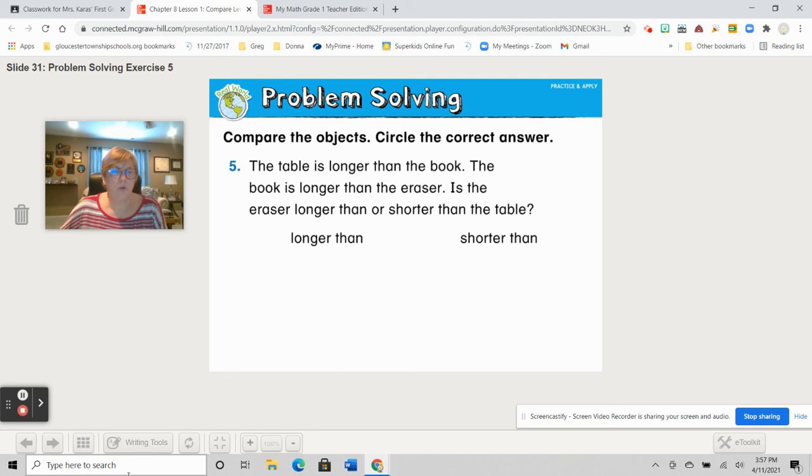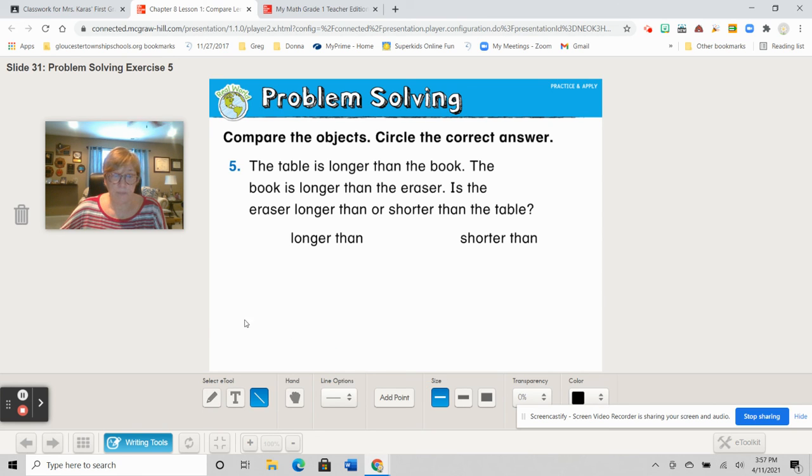The table is longer than the book. Okay. Now I'm going to make it a tabletop, because that'll be easier. Because usually when you're doing it, you're talking about the top of your table. Okay, so there's one end. There's the table. Here we go. There's the table. All right, and I need to do a book because the table is longer than the book. Okay, and yeah, I could draw it on top, but I like to try to keep up with how they're showing us. And the table's longer than the book.